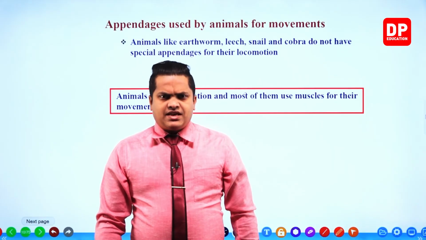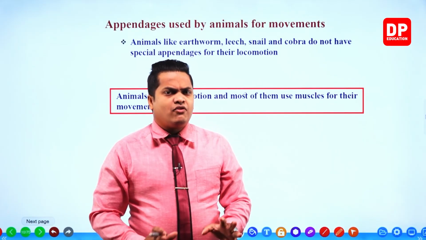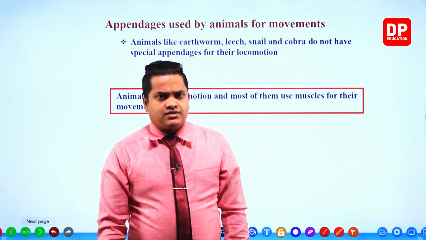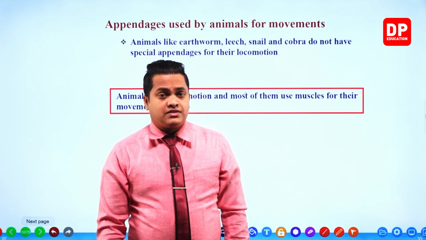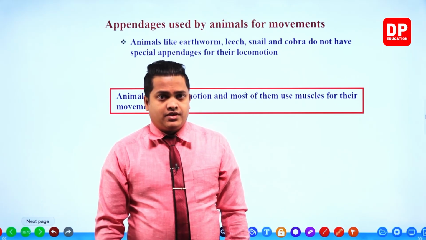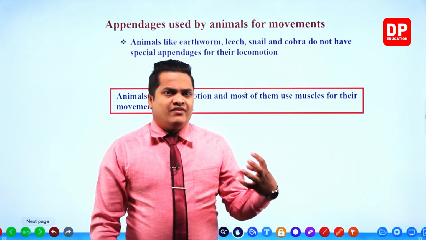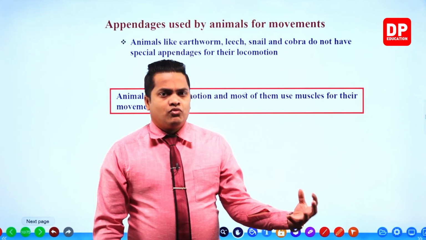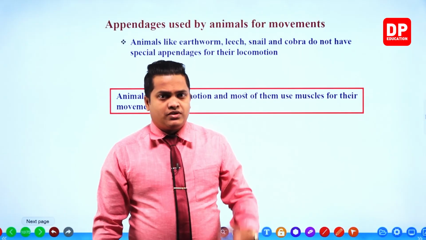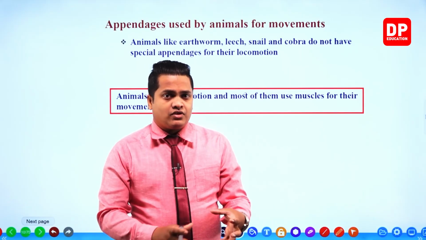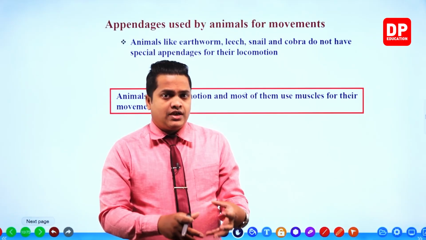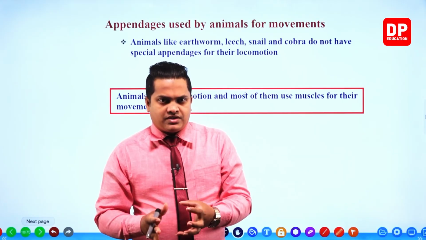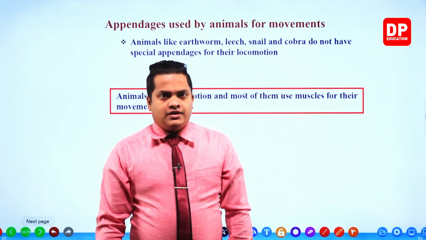Within our next chapter, my dear children, we'll be mainly focusing on bones and muscles, and also several joints. We'll focus on how the movements occur within humans, especially the elbow joint, and how the movement of the elbow joint works with the help of muscles and bones.